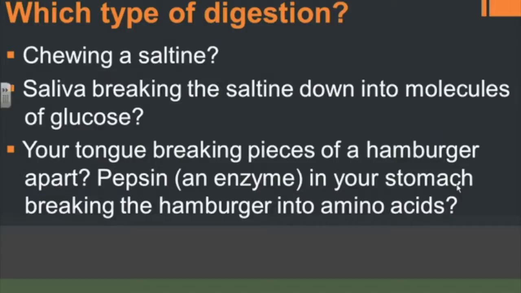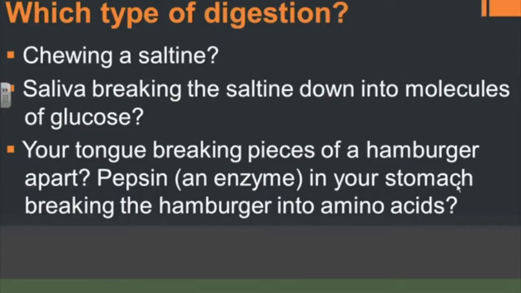Saliva is breaking down the saltine and turning it into glucose. Glucose is the scientific name for sugar. So you have saliva turning the cracker into sugar. What type of change is that? That's chemical digestion. In chemical digestion, you're taking that cracker, that carbohydrate, and you're turning it into something new. You're turning it into sugar.